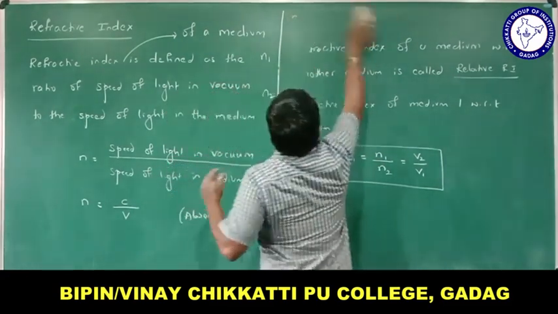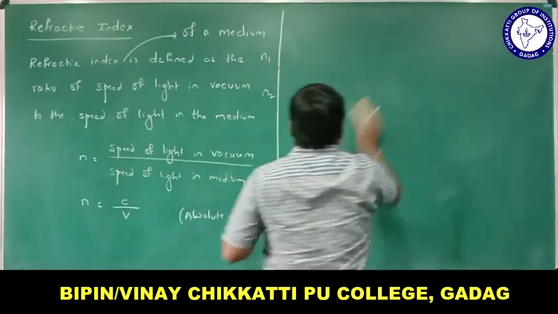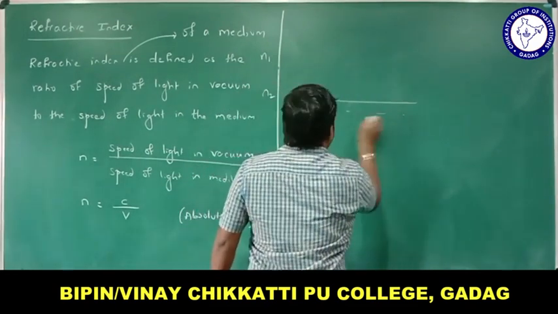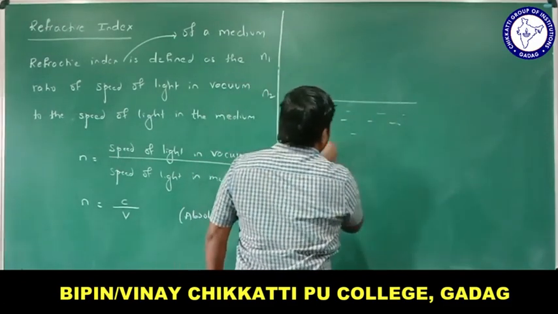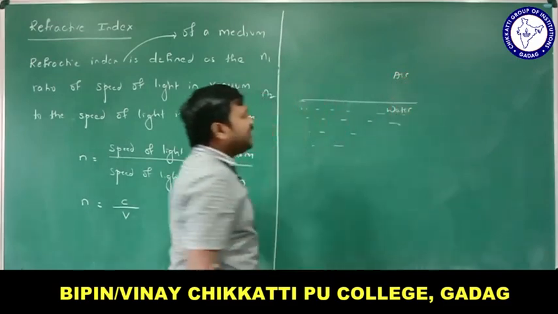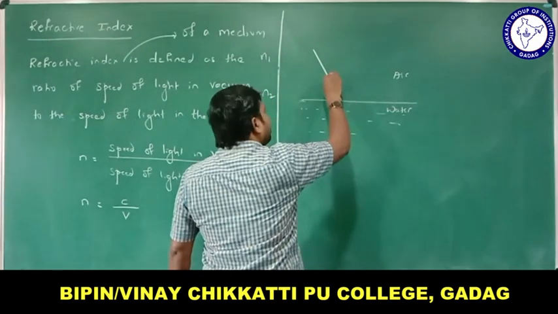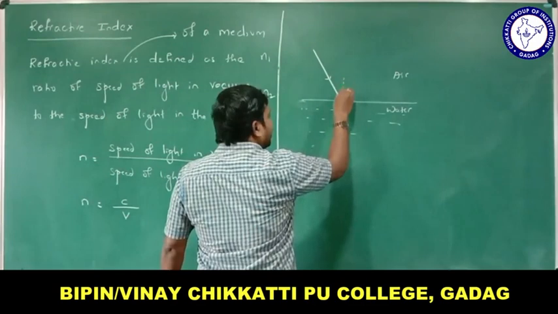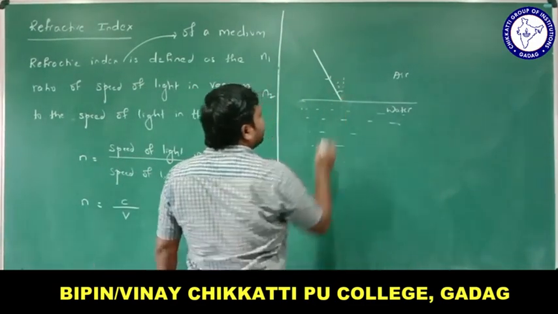Okay, let me give one example for a relative refractive index. Let me write like this. If I'm considering this is water, right? Let me take this is water, and this is what we say here, air, right? When a ray of light falls here, this is the incident ray, and the line which is perpendicular to the plane is called the normal, and this is the angle of incidence, right?